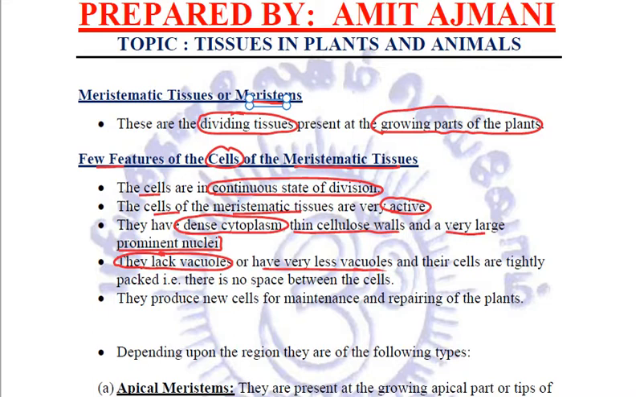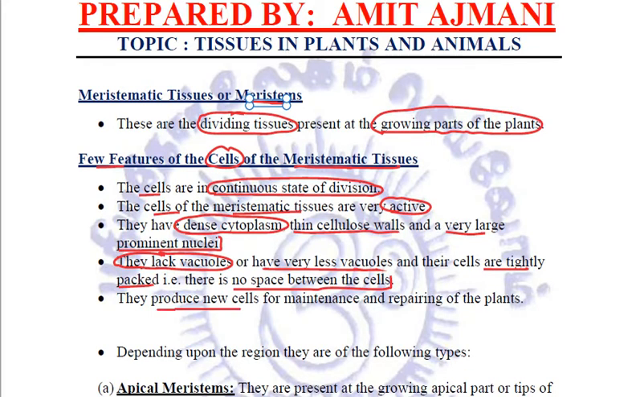Now these cells are going to continuously divide. So their function is not of storage. That is why they either have very few vacuoles or no vacuoles at all. And these cells are tightly packed. There are no spaces between the cells.